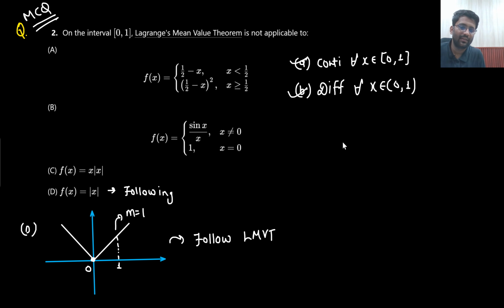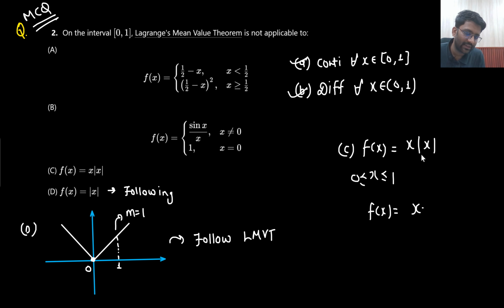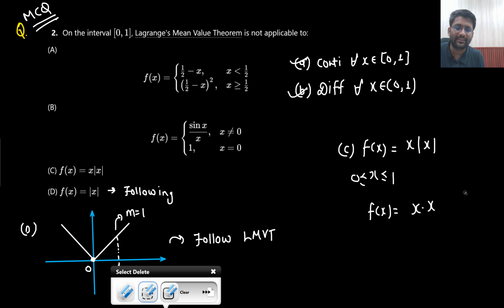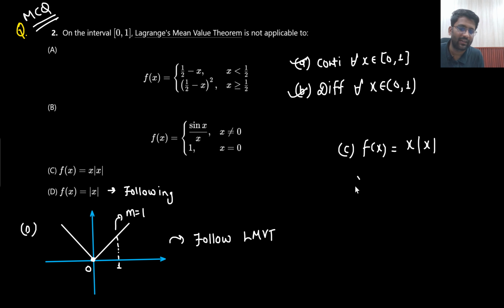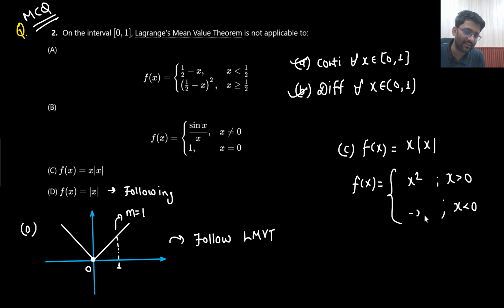What about option C? C option is given as x into mod of x. We are caring about only 0 to 1. In 0 to 1, if x belongs to 0 to 1, how will this be opened? This will be opened as positive x only. Or basically, let's define it. I can draw the complete graph. How will it be opened? Sir, if x is greater than 0, then it will be x square. If x is less than 0, then it will become minus x square.